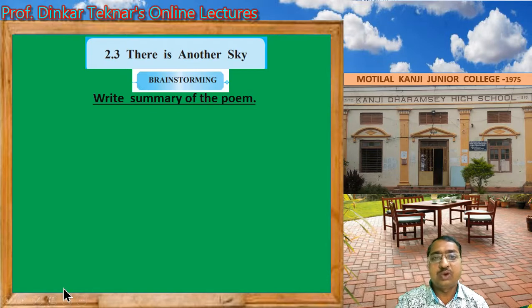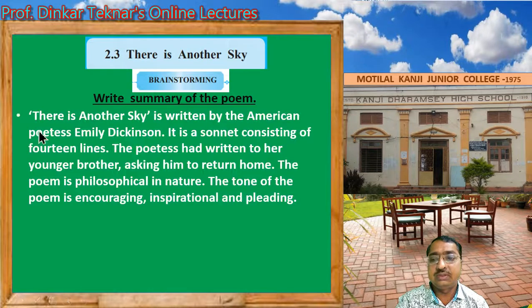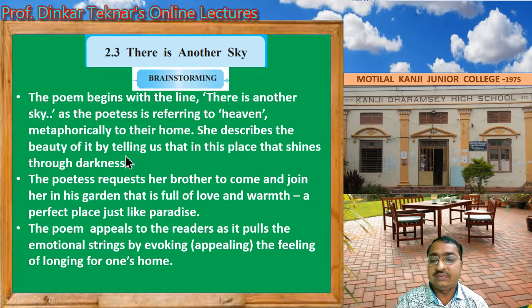Now, summary of the poem. How to write a summary of the poem? There is Another Sky is written by the American poetess Emily Dickinson. It is a sonnet consisting of 14 lines. The poetess had written to her younger brother asking him to return home. The poem is philosophical in nature. The tone of the poem is encouraging, inspirational, and pleading.